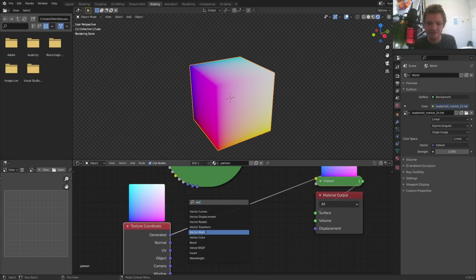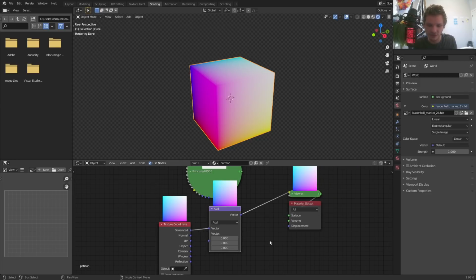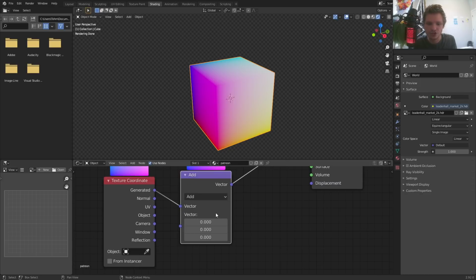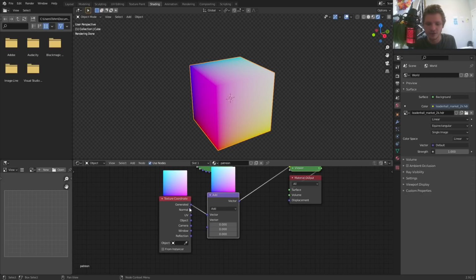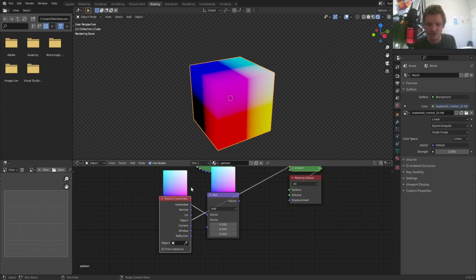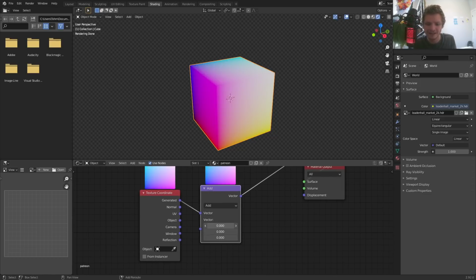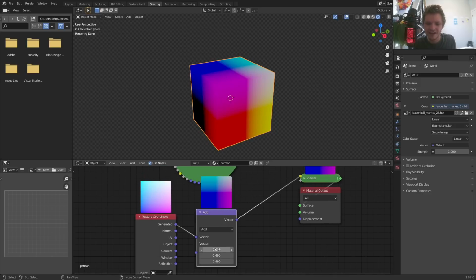So I'm going to take a vector math node through generated coordinates. I'm just filtering it. I'm going to add. You're going to notice generated coordinates look like this, and object coordinates are centered. If we can actually view it, they're centered on the middle of the tile. So we kind of need to simulate that. I'm going to add in the vector. I think it's going to be 0.5, 0.5, 0.5. You can see we're actually getting our coordinate system to look kind of similar. So we're going to add by negative 0.5.